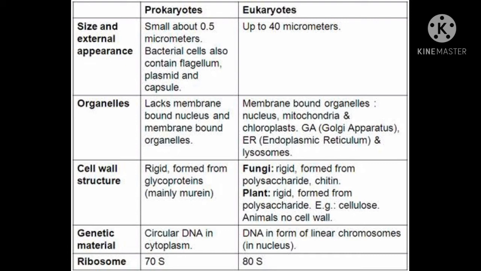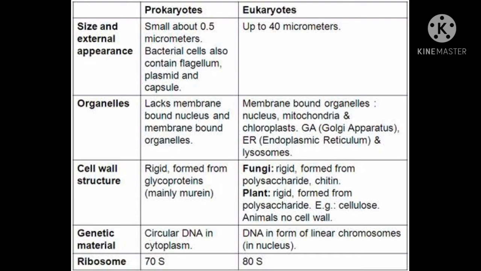Second point, organelles. As you know, there is a lack of what organism in prokaryotes. Okay, so that's why they lack a membrane bound nucleus and membrane bounded organelles. In eukaryote, the membrane bound organelles, that is nucleus, mitochondria, chloroplast, Golgi apparatus, endoplasmic reticulum and the lysosomes, have their own separate membrane bound structure.